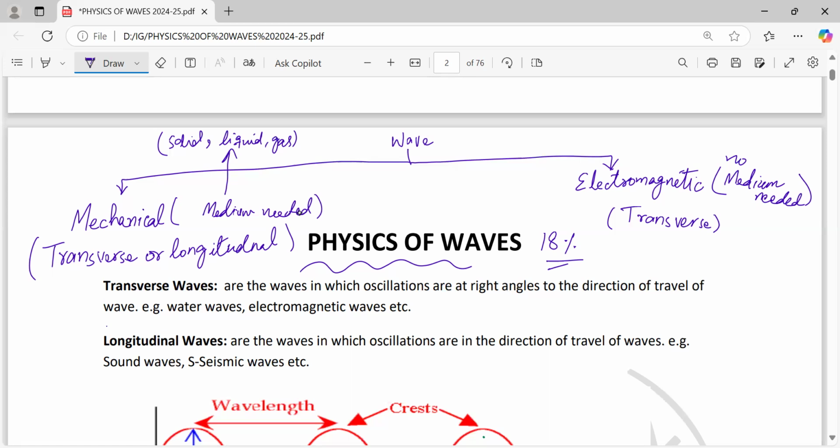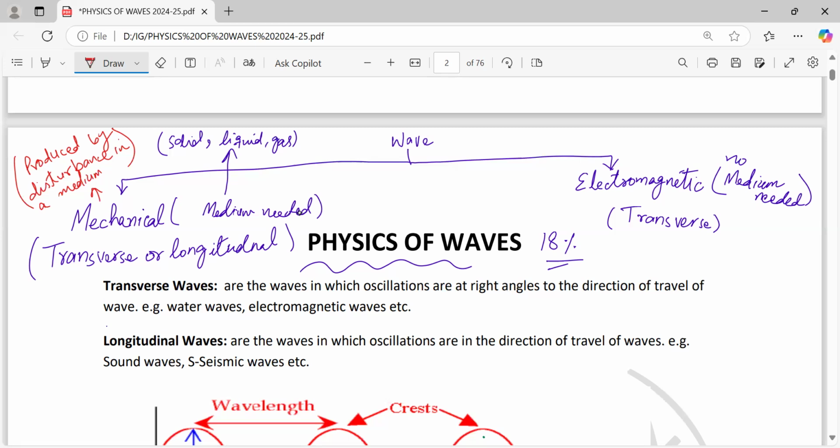Now another important thing, these mechanical waves are produced by disturbance in a medium. How? Right now I am of course creating a disturbance in the air molecules.